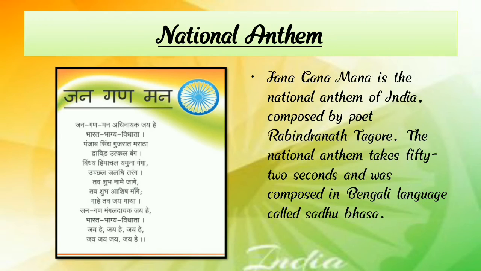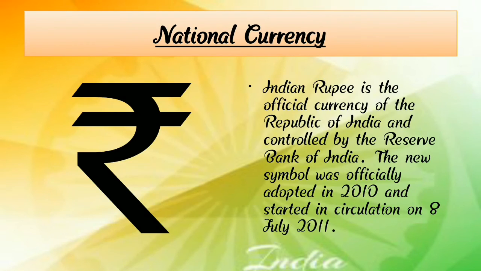Then our national anthem, Jana Gana Mana. It was composed by Rabindranath Tagore, it takes 52 seconds, and it was first composed in the Bengali language. And then we learn about our national currency.